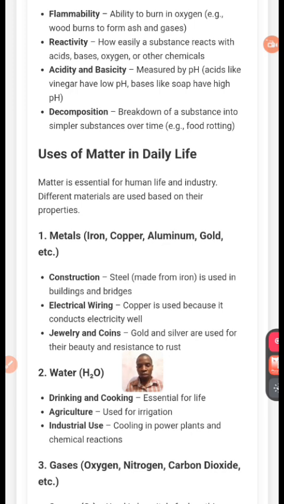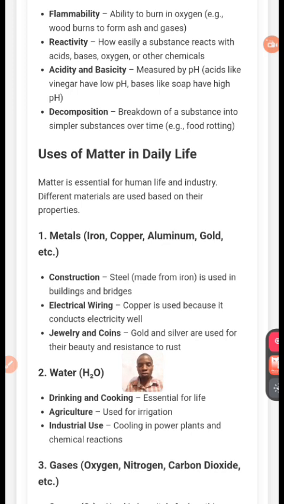Agriculture, industrial uses, cooking in plants, and chemical reactions. All these things we can use water for, and water is still a matter because we are talking about the uses of matter.